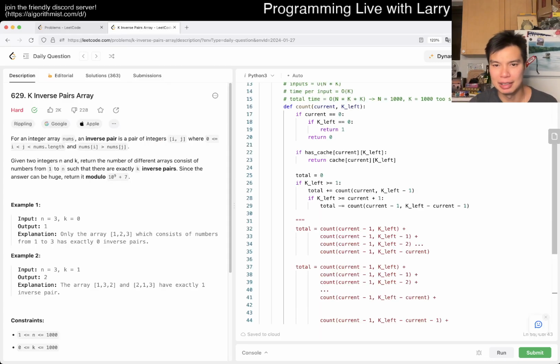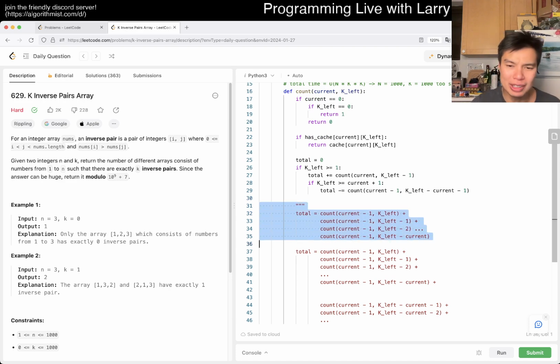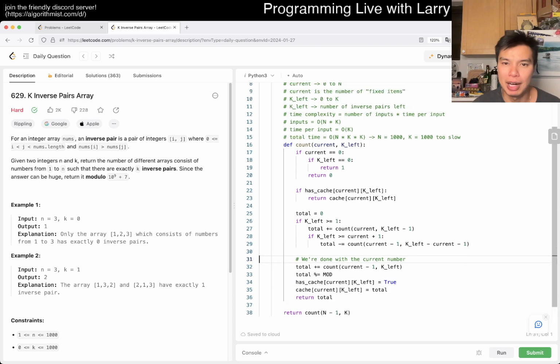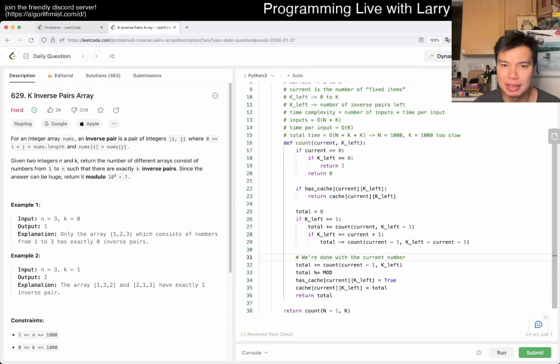Bring it back here. Let me delete this so you can see all the code at the same time. The code isn't super interesting. I think the idea is actually pretty cool, the idea of prefix sum and having to remove it, but it's very hard. Like I said, it's not an easy one to do for sure. I think for me, I would consider it too hard for an interview.